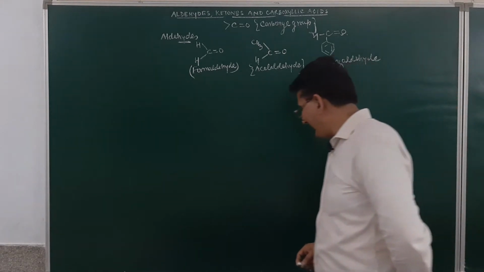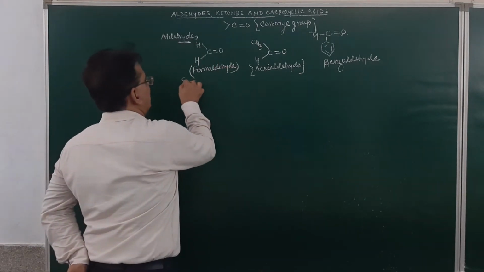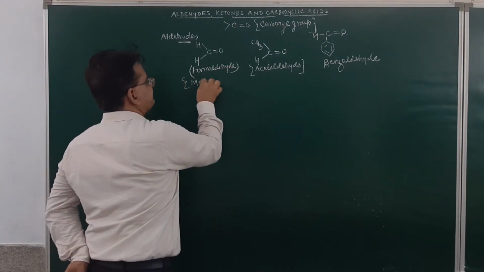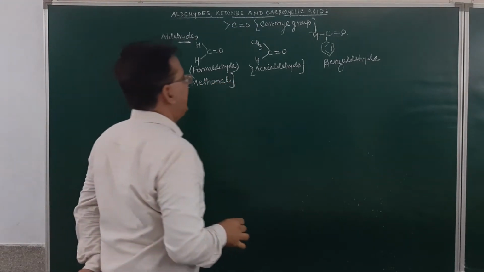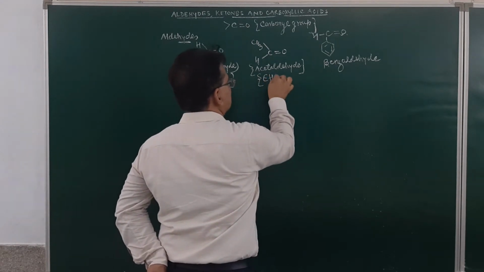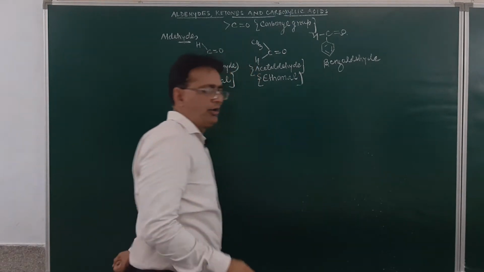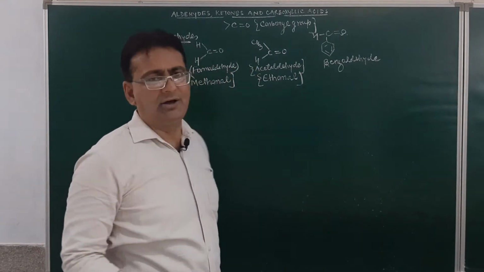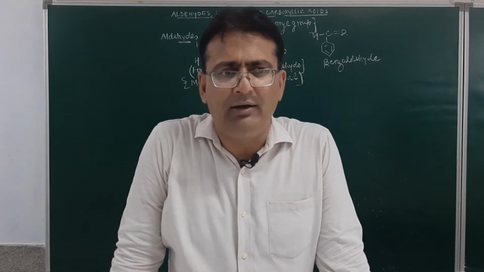As far as the IUPAC name is concerned, the IUPAC name of formaldehyde will be methanal. Now acetaldehyde will be ethanal. Am I getting clear or not? So aldehydes are those carbonyl compounds in which a hydrogen atom is attached to the carbonyl group.